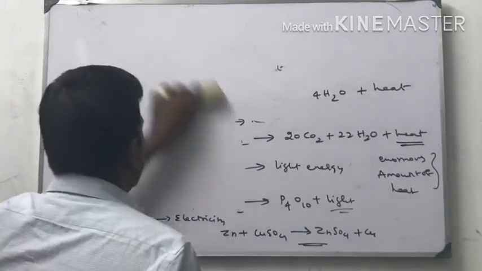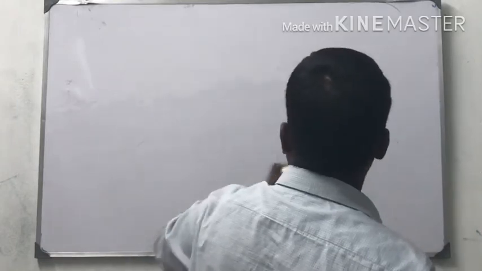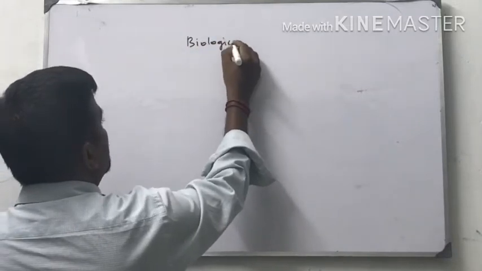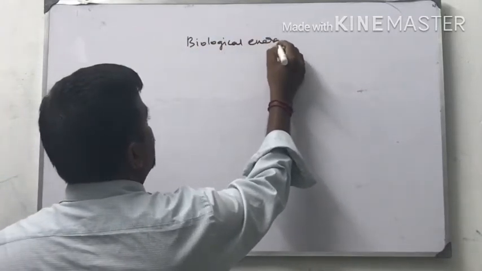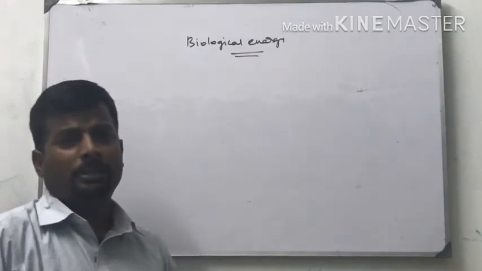Next one is biological energy. Digestion is an example of biological energy.